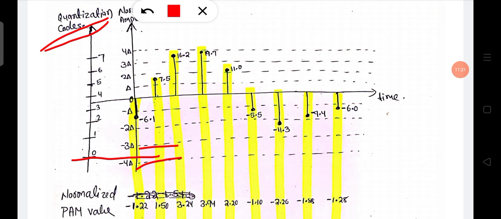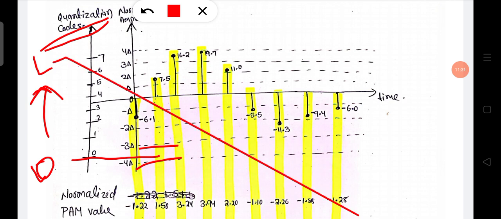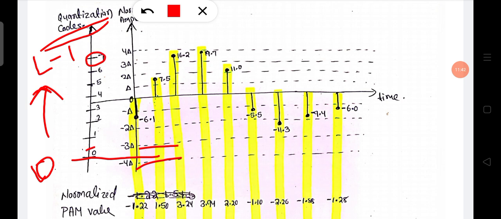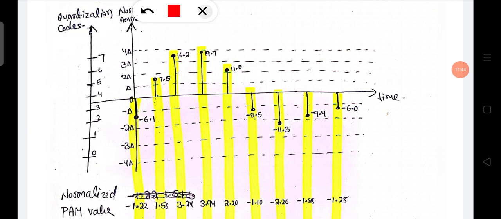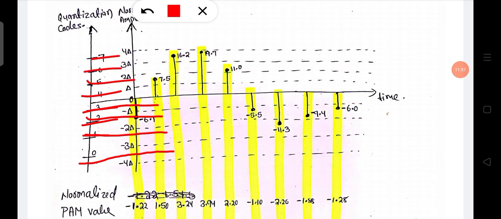The quantization code should be from 0 to L minus 1. Here L is 8, so L minus 1 is 7, from 0 up to 7. These values are always placed between every zone: 0 1 2 3 4 5 6 7.